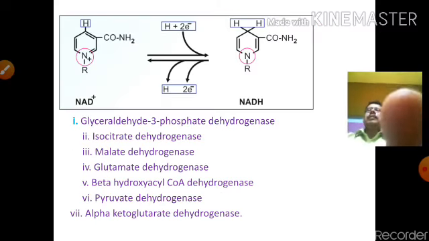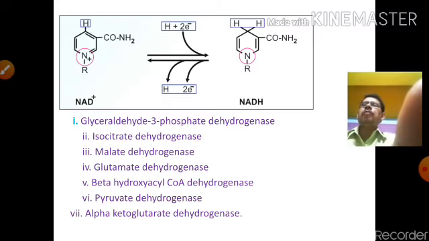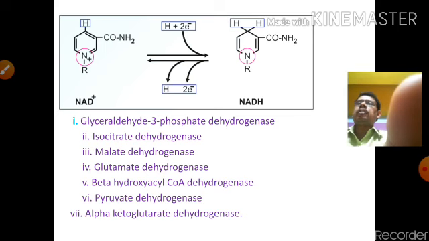Now see how NAD plus and NADH are formed. First, the structure of NAD, where N is N plus. When it gains H plus and 2 electrons, the N plus will be removed, leaving only NR. But when the electron is released, it becomes NADH again. That means NAD plus is converted into NADH by